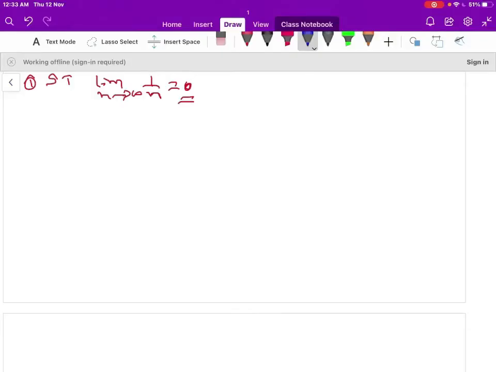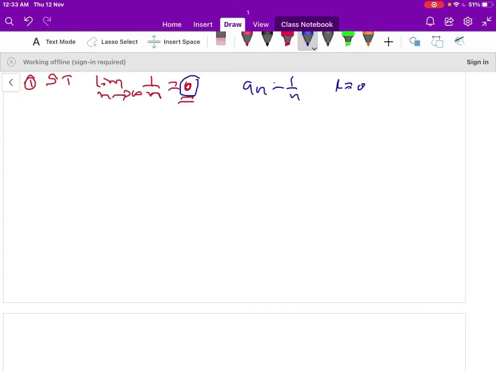Now let us move to some problems on the convergence of sequences. Let us consider the first problem. Show that the limit of the sequence 1/n as n tends to infinity is 0. Here a_n is equal to 1/n, L is equal to 0.